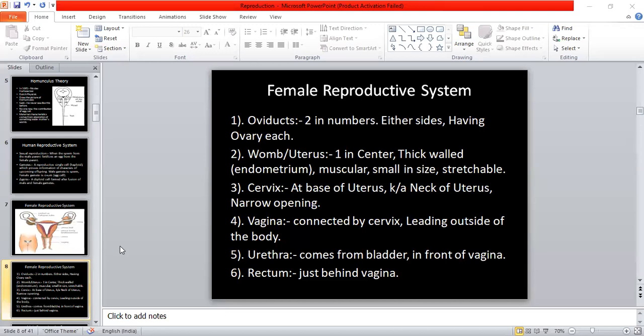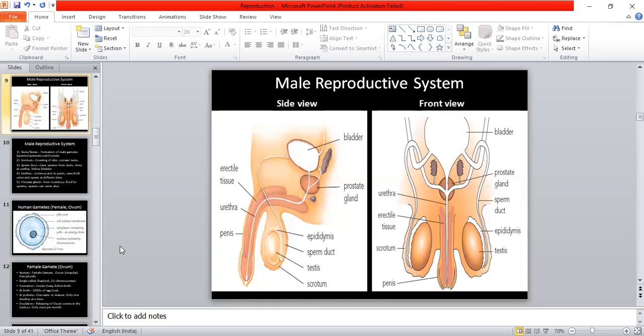Now as we are moving towards the male reproductive system, in today's lecture we are going to learn about it. This one is the side view of the male reproductive system, and this one is the front view.